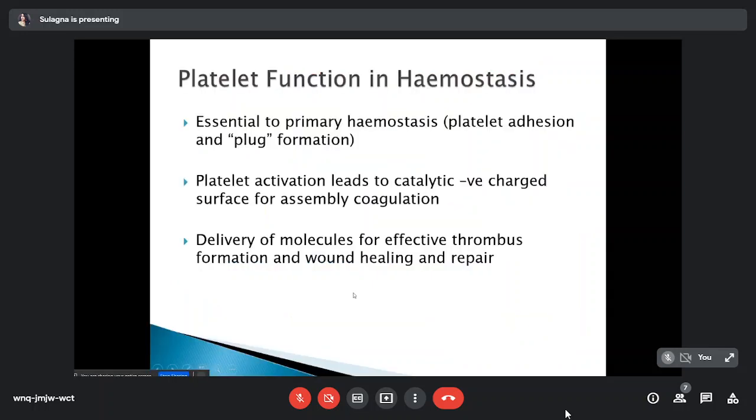So as we see, the platelet has its main role in the primary hemostasis for the formation of the platelet plug. Platelet activation also provides the catalytic negative charge surface for the assembly of the coagulation pathway, and it also delivers molecules for effective thrombus formation and wound healing and repair. So platelet has three main functions in hemostasis.